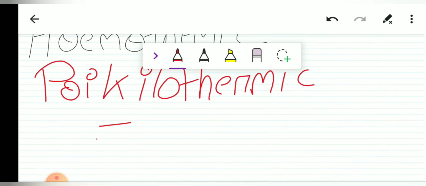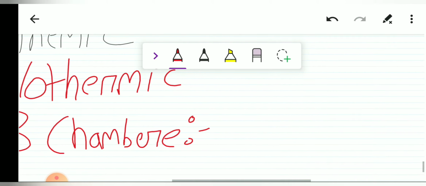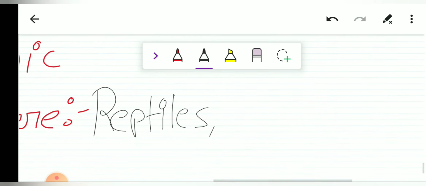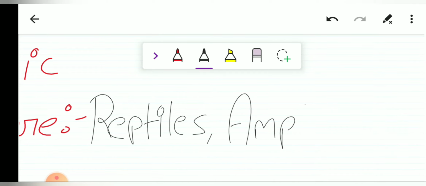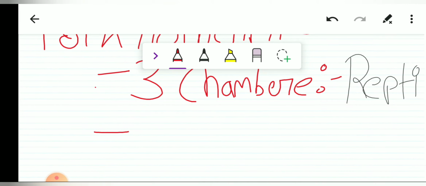The reptiles and amphibians have a 3-chambered heart. Who contains a 3-chambered heart? Reptiles. Keep on writing, or at least keep your NCERT with you. This is all from NCERT and something above your NCERT, and it is required for your board preparation, for your better marks. So reptiles and amphibians have a 3-chambered heart. And what occurs for the fishes, for the Pisces?